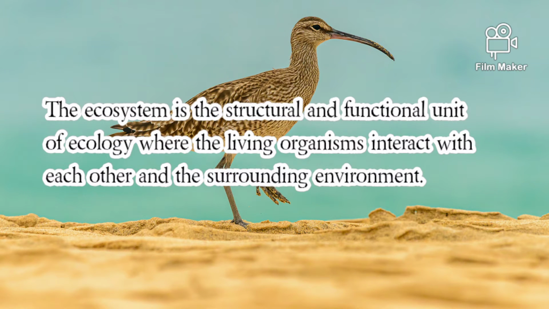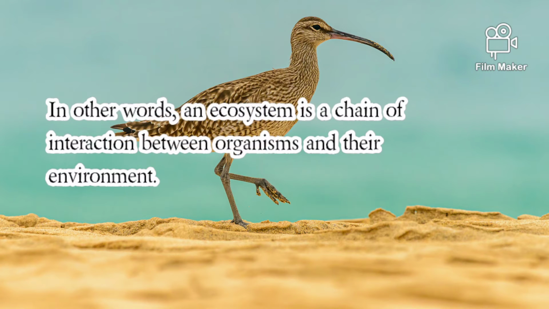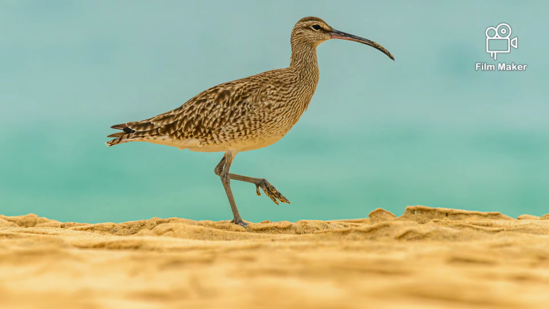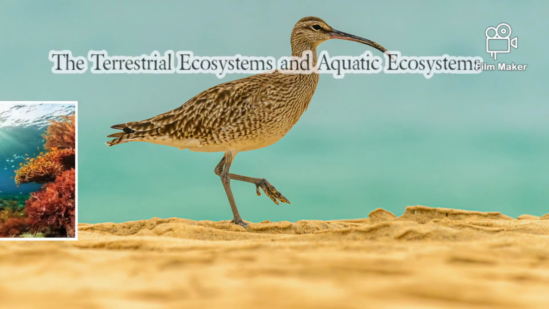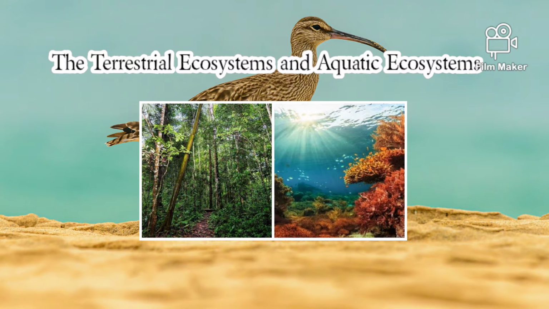An ecosystem is the structural and functional unit of ecology where living organisms interact with each other and the surrounding environment. In other words, an ecosystem is a chain of interaction between organisms and their environment. An ecosystem can be as small as an oasis in a desert or as big as an ocean, spanning thousands of miles. There are two types of ecosystems: terrestrial ecosystems and aquatic ecosystems.